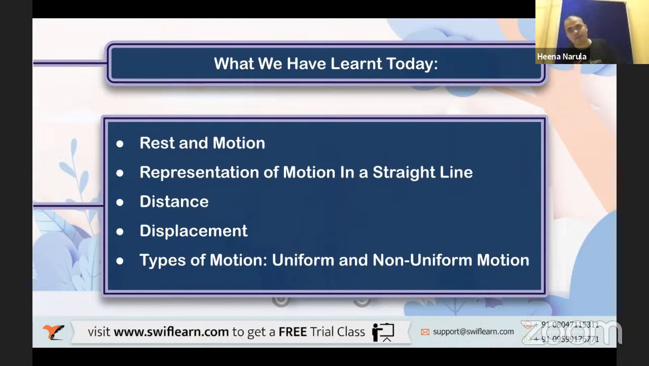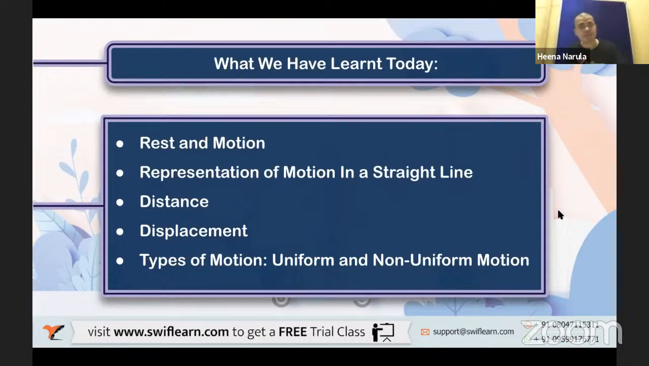Very good. Then in the second point, we discussed representation of motion in a straight line. You remember that along the x-axis we wrote the distances, the table was given, time was given, the distance traveled was given, right? So that is how you represent the motion in a straight line. Horizontal path along x-axis, vertical path along y-axis. Of course, we used the horizontal path here. We did not use the vertical path, right?